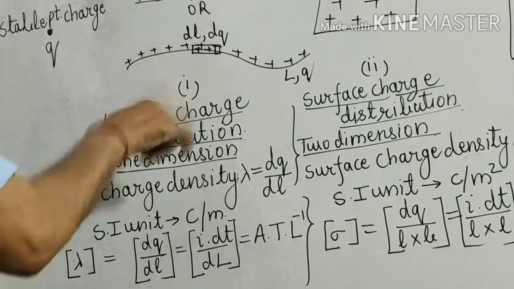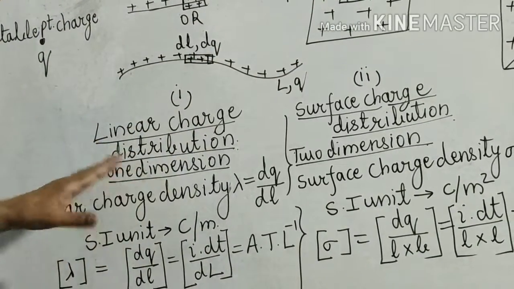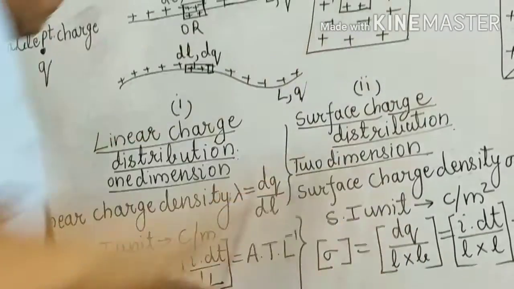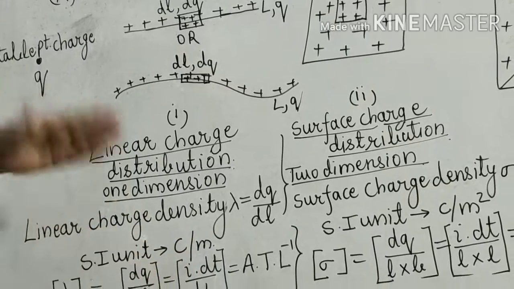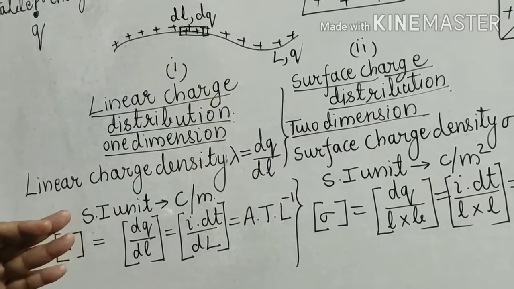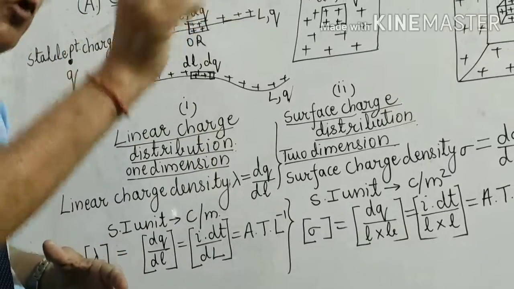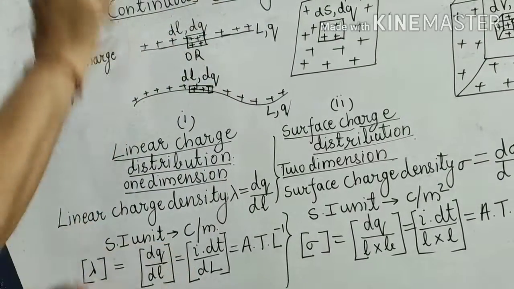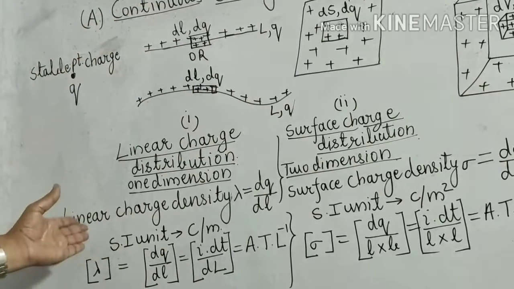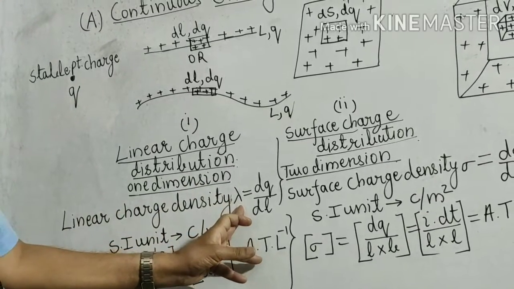So it is called one dimension charge distribution, and this type is called linear charge distribution. The charge is linearly spread out. From this, you can first calculate the linear charge density. What is linear charge density? It is the charge on unit length of that conductor. From the definition itself becomes the formula. It is denoted by lambda.